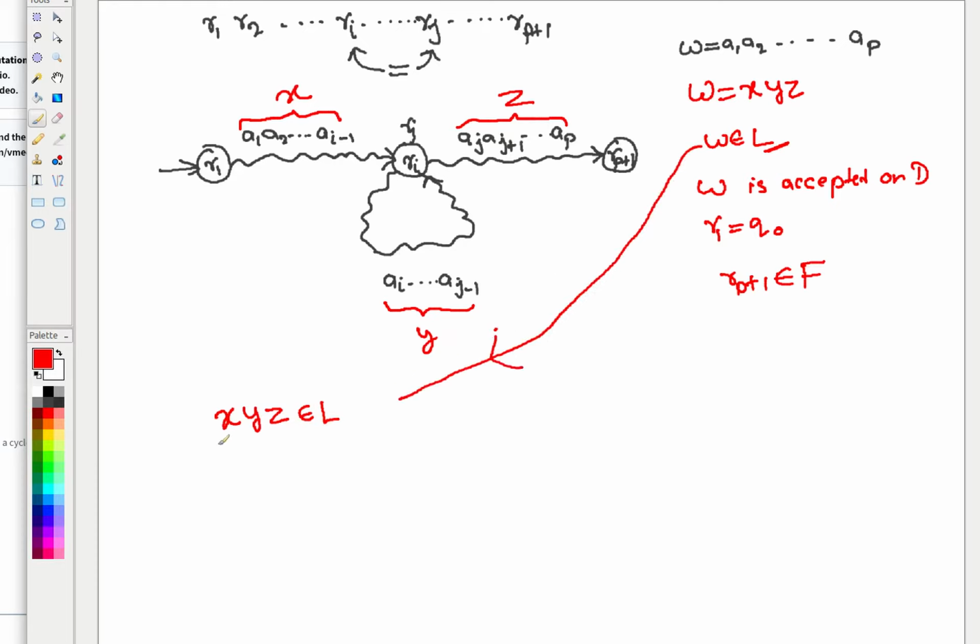I have just rewritten that xyz belongs to L. How? Using x, you go from R1 to Ri. By using y, you go from Ri to Ri itself, actually Rj. And then further, using the remaining substring, you can go to Rp plus 1. And you know that this Rp plus 1 is actually a final state on the DFA. This is not a DFA. This is just a sequence flow I am showing using the states, so you should not think of it as a DFA. Correct?